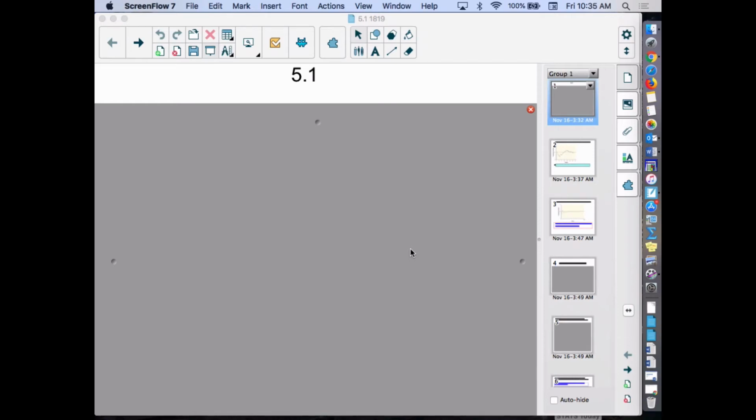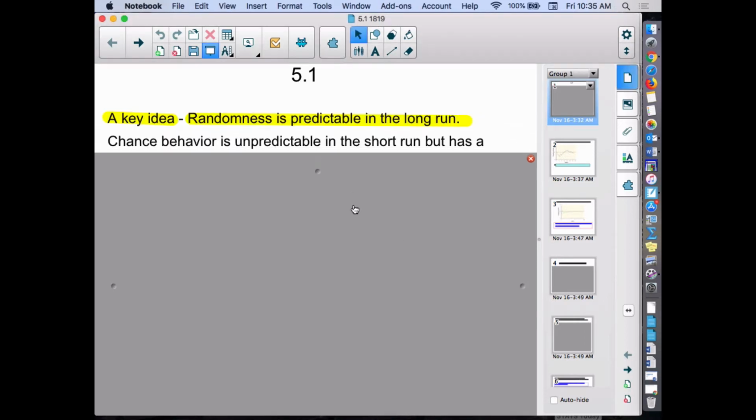All right, 5.1 touches on just some general things about randomness that we can touch on that might be asked about, and then also some things with simulating and simulation of probability. So first, a couple of big ideas.